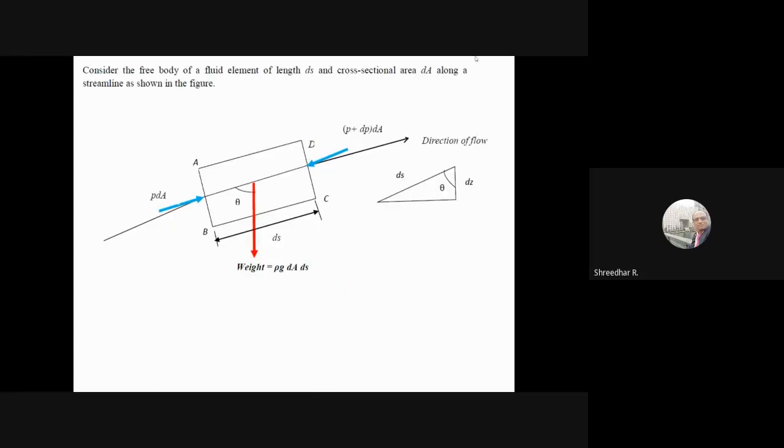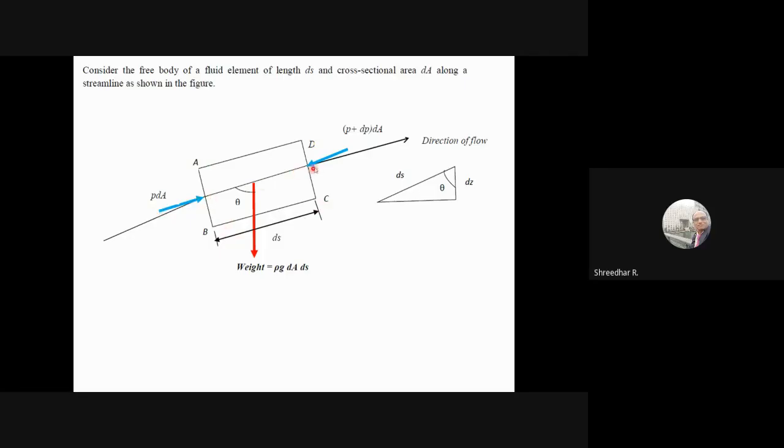Now, this is the fluid element that we have taken. Coming to this, we have a streamline, which is also known as the direction of the flow. So we have taken out a free body, a fixed volume from which the flow is taking place. Then we have taken out an element ds of cross section area dA. So there are two forces.